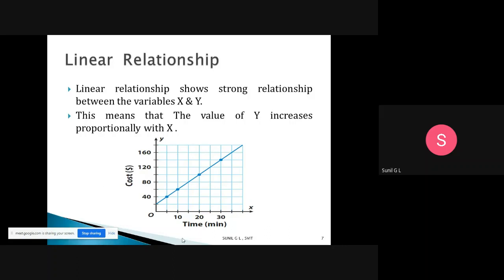See, here we have time and cost. When time increases, the cost also increases. That is a parking lot. Okay, you are parking your vehicle in a parking area. So what happens if time is more? Then obviously the cost of that particular thing,